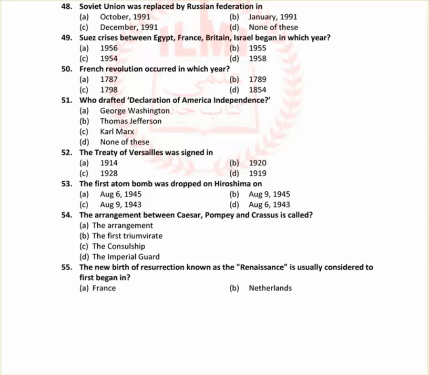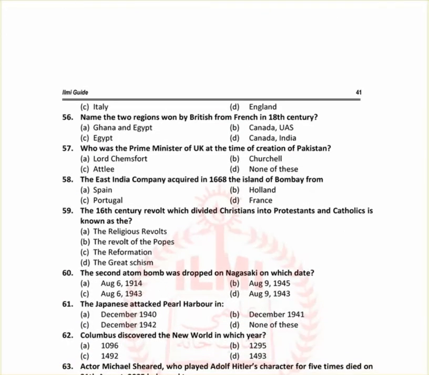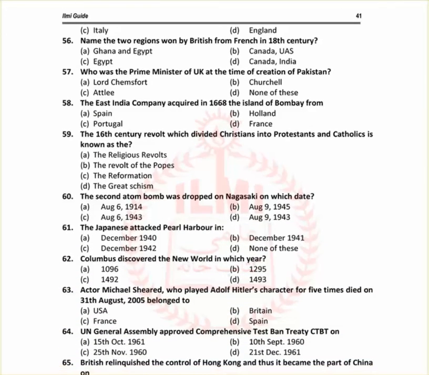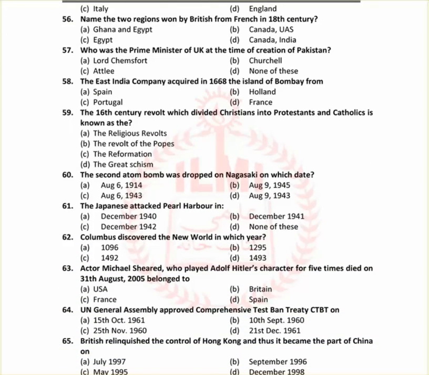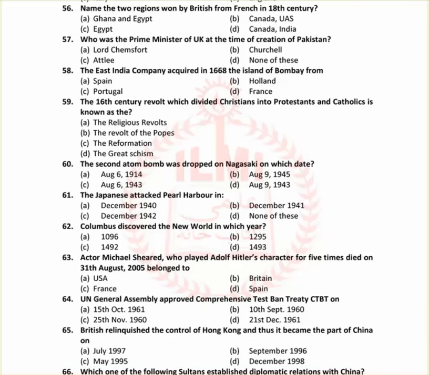ठीक है, ऑप्शन बी आता है इसका 54 का। 55 है जी, the new birth of resurrection known as Renaissance is usually considered to first begin in Italy, C option. 56th is name two regions won by British from French in 18th century. The answer is Canada and India, option D.